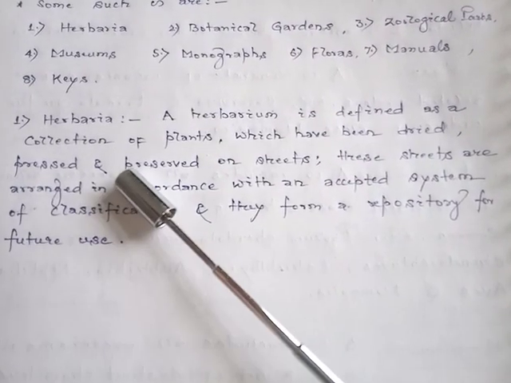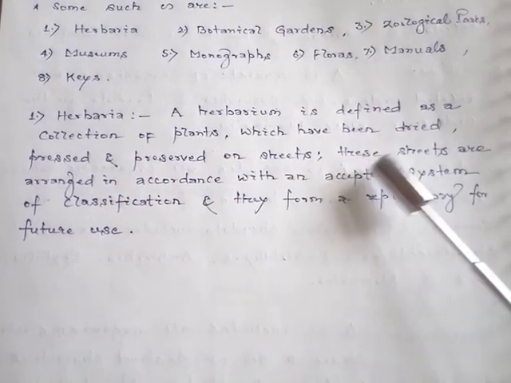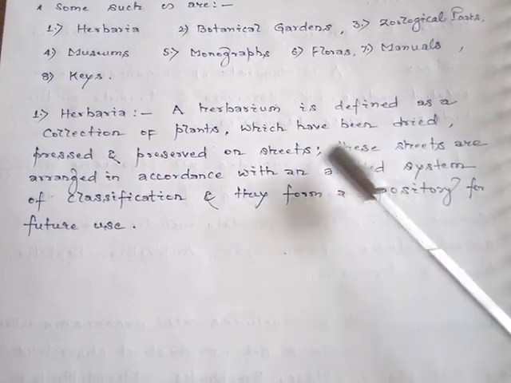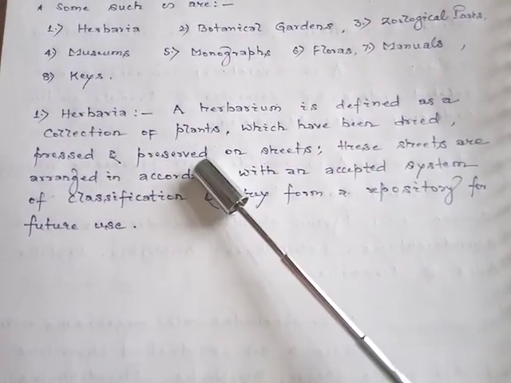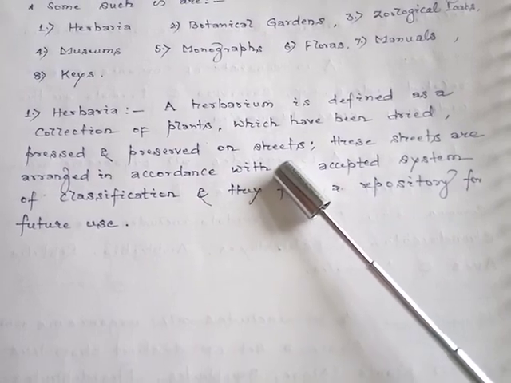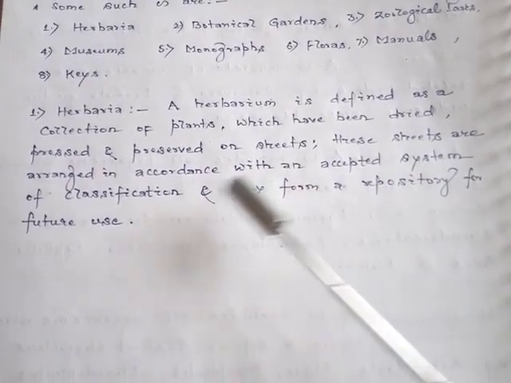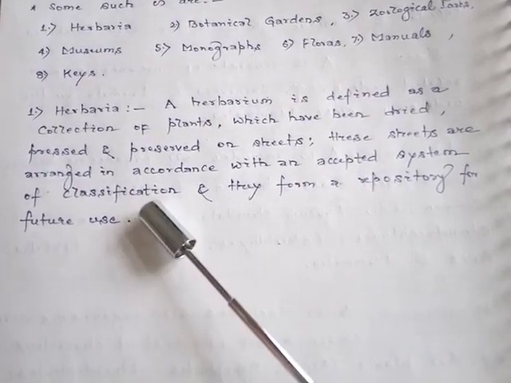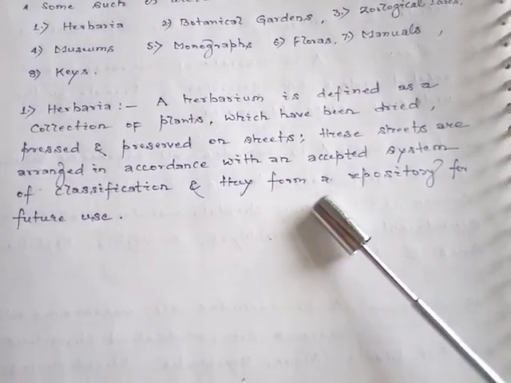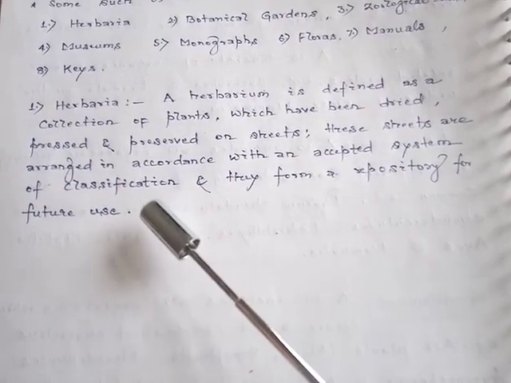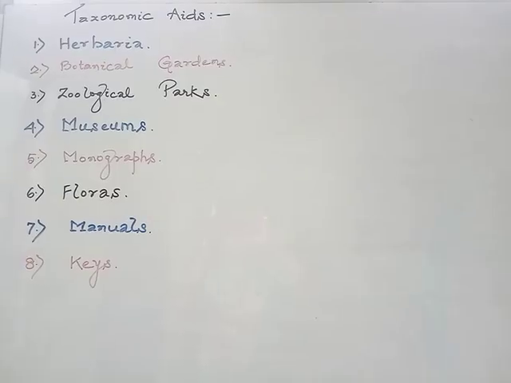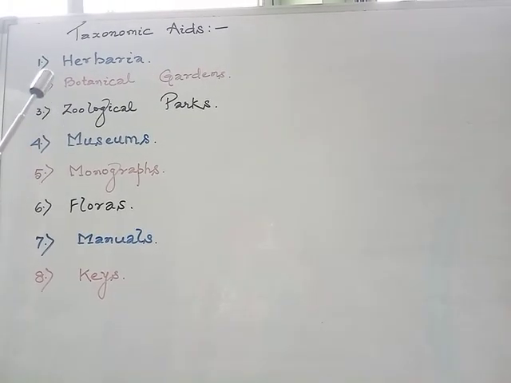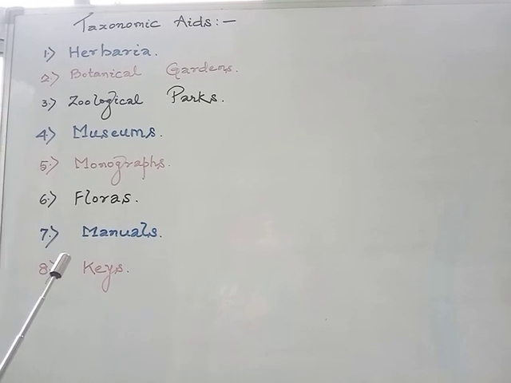So what is herbaria? A herbarium is defined as a collection of plants which have been dried, pressed and preserved on sheets. So these sheets are arranged in accordance with an accepted system of classification, and they form a repository for future use. So we'll take a quick and brief account of these different taxonomic aids.